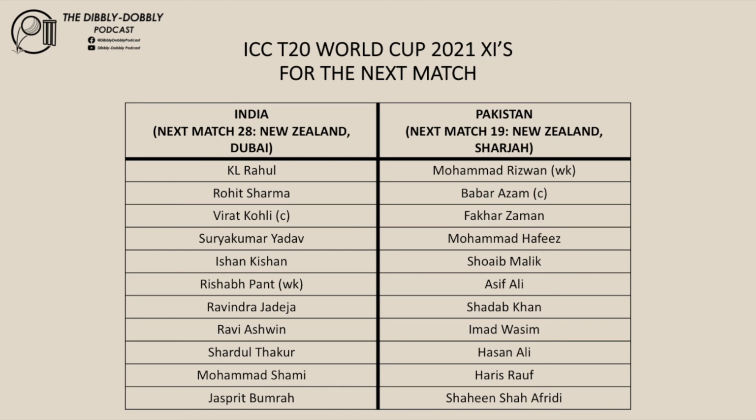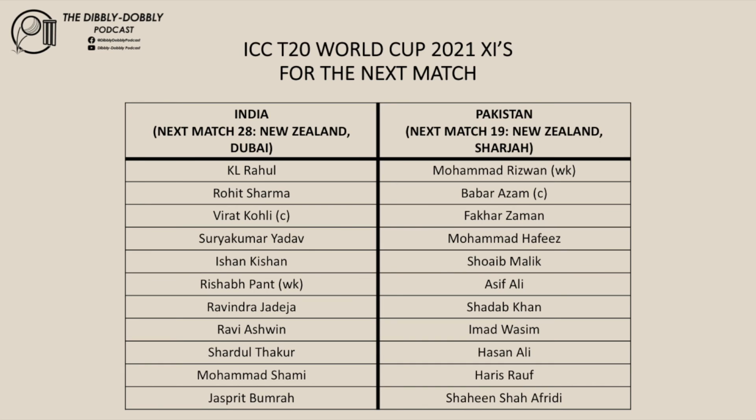The second change is Bhuvneshwar Kumar out and Shardul Thakur in. I think Thakur is a better option with the ball. He's a wicket taker and he can score runs with the bat, which will be quite handy for India. The third change, I think Varun Chakravarthy is out and Ravi Ashwin is in. Just like Thakur, he's a better option with the ball. He's a wicket taker and he can score runs with the bat for India. So I think India will make 3 changes for their next match against New Zealand. And that could be their potential 11 for their next match against New Zealand.